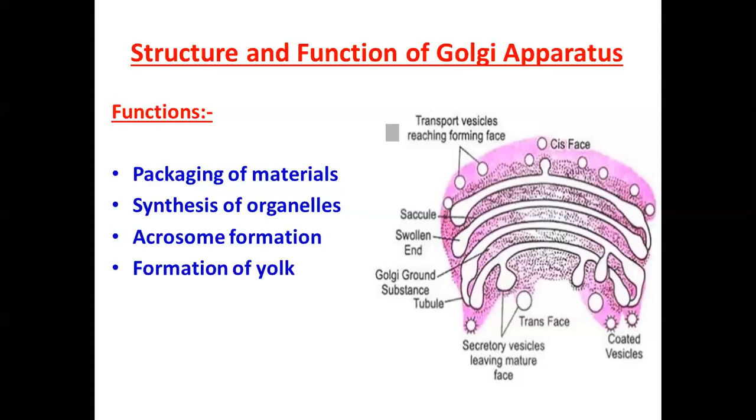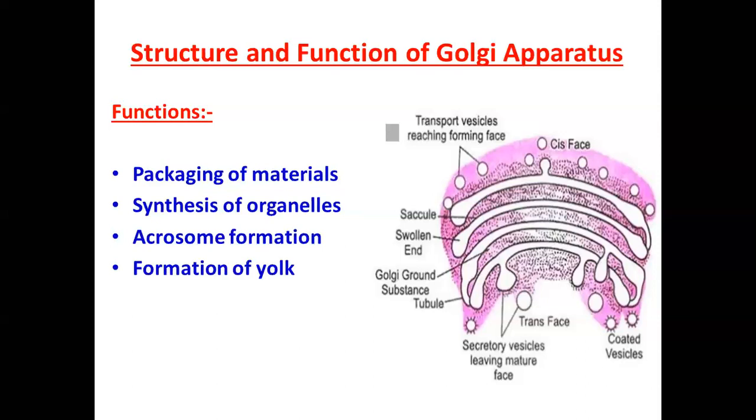Next is synthesis of organelle. That is also correct. Golgi apparatus is also involved in the synthesis of cell wall, plasma membrane, and lysosomes. Since we all know that it is originated by endoplasmic reticulum only.